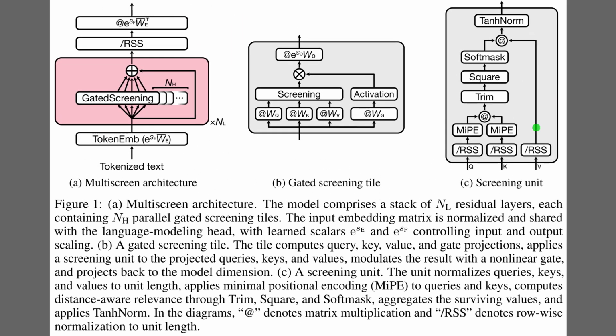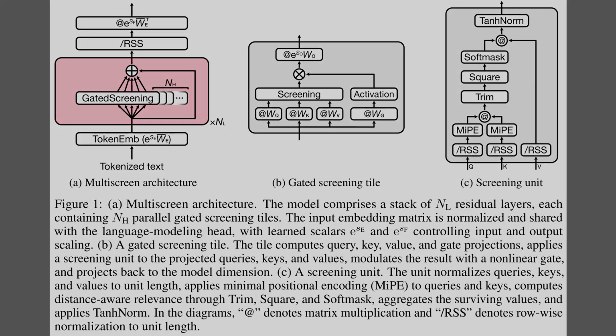Alright, Figure 1 breaks down the Multiscreen architecture. The leftmost panel outlines the overall model stack. The middle diagram details a gated screening tile, which pairs the screening step with an activation gate. Then, the rightmost panel focuses on the core screening unit. This unit normalizes queries and keys and applies trim and square functions, which act as an explicit thresholding mechanism to strictly zero out weak matches. This precise rejection creates absolute query key relevance, effectively eliminating the global competition among keys that limits standard attention models.